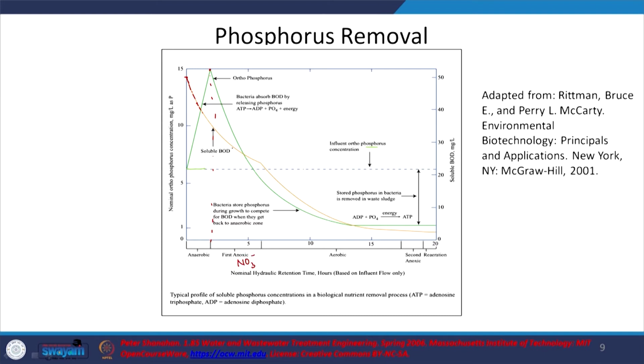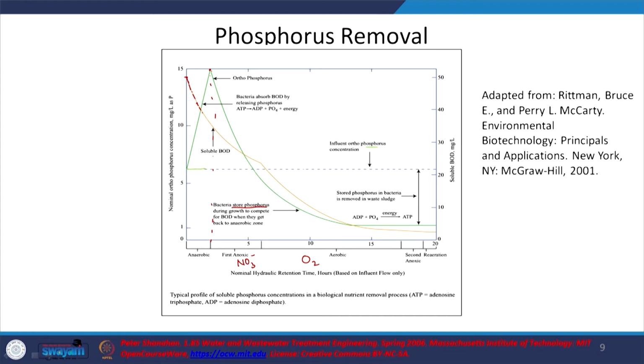So, now you have what we say respiration in a way, and here O2 is the electron acceptor. During this phase, what is going to happen? Obviously, phosphorus is going to be taken up. Bacteria will store phosphorus during growth to compete for BOD when they get back to the anaerobic zone. Well, that was explained in a slightly different way, but the net is that you will see phosphorus.